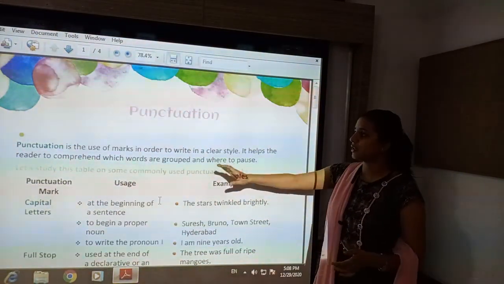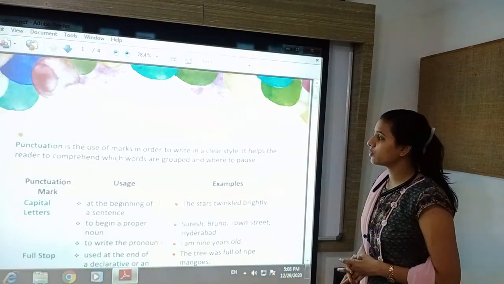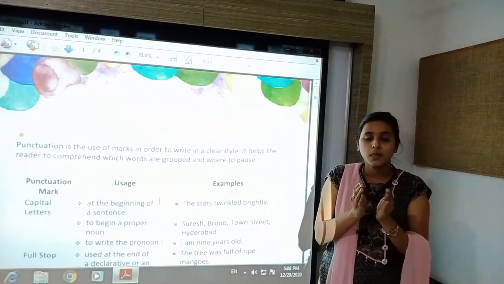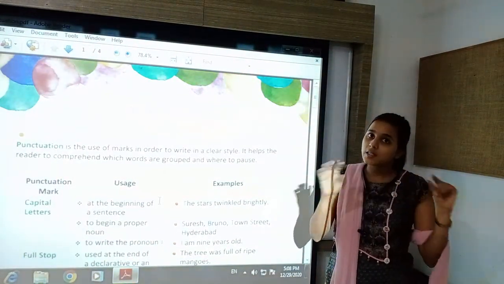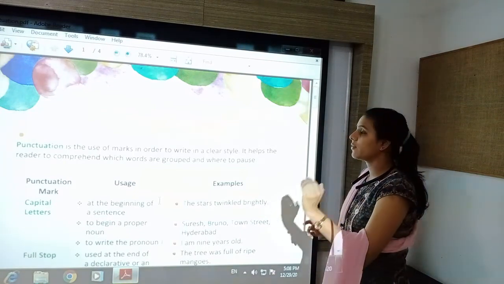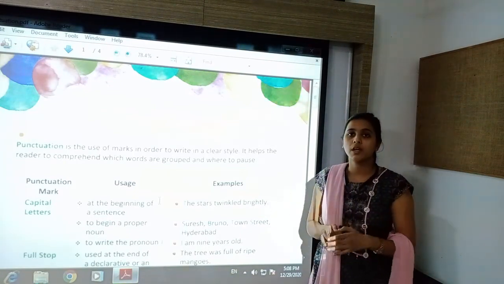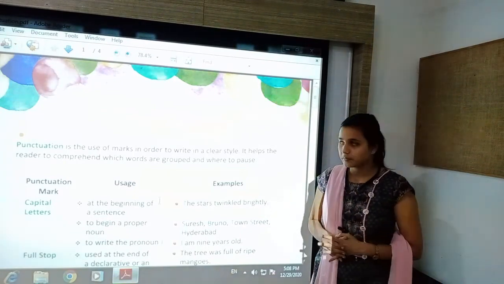It helps the reader to comprehend which words are grouped in a single group and where we have to pause, where we have to stop.